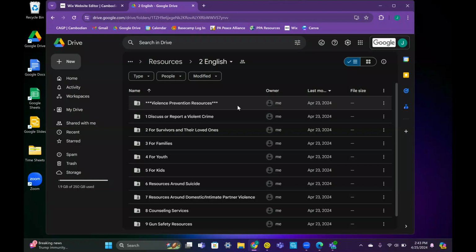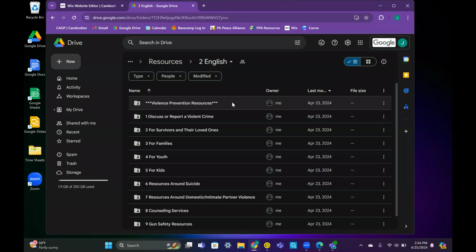Once you are inside your preferred language folder, you will see a list of folders that contain resources related to various topics such as how to discuss or report a violent crime, for survivors and loved ones, counseling services, gun safety, and more. You will also see a folder at the top called Violence Prevention Resources. This folder contains resources that can help prevent violence, such as local programs for youth and kids, greening opportunities, and more.